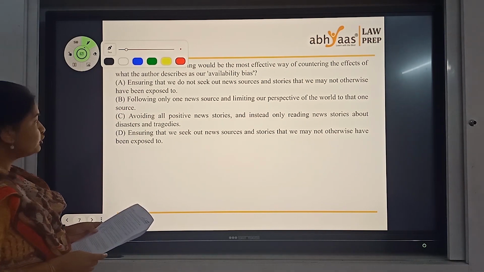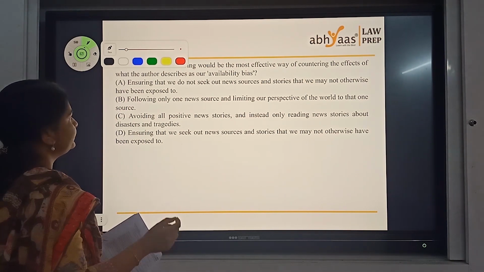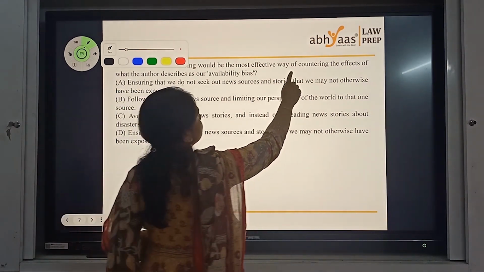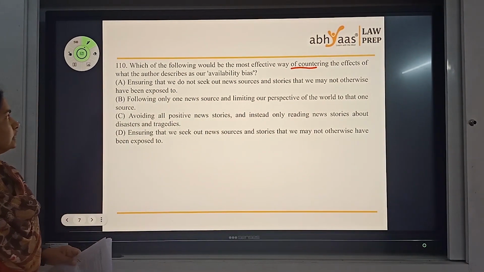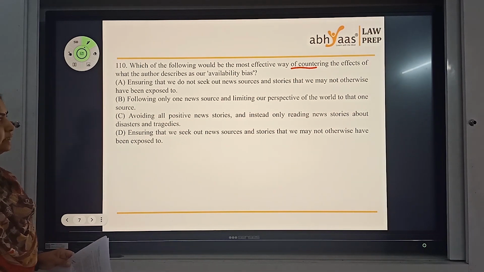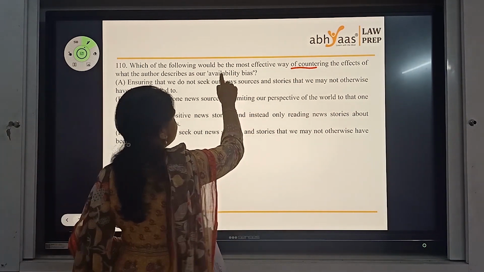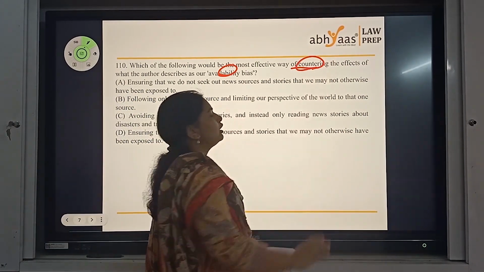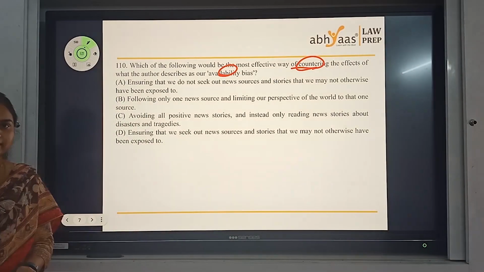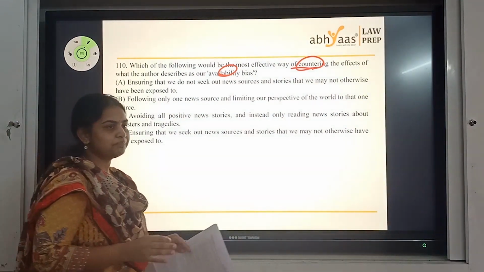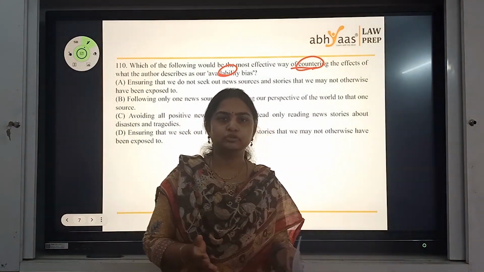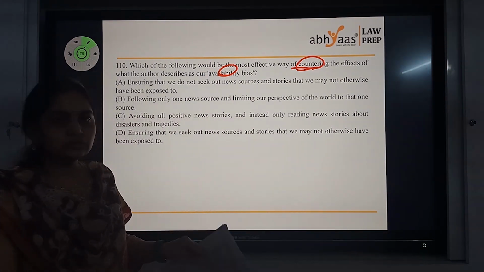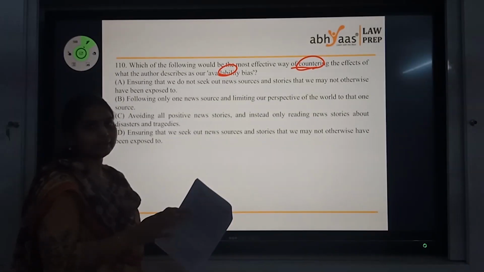Next one. Which of the following would be the most effective way of countering the effects of what the author describes as our availability bias? So you have availability bias here, guys, and you have something to do with how to counter the effects of availability bias. What is availability bias? You are exposed to some kind of opinions or some kind of news, and that makes you have a skewed opinion. That's what we have in paragraph 2.